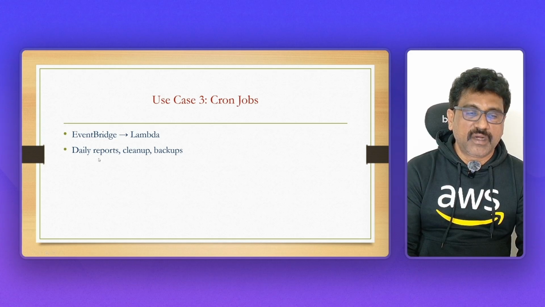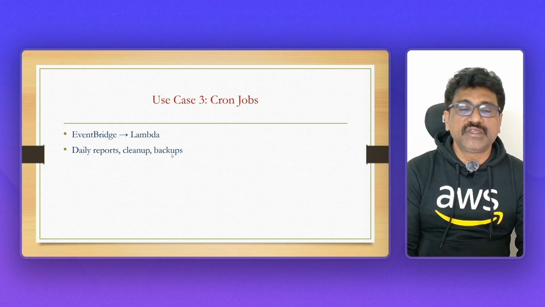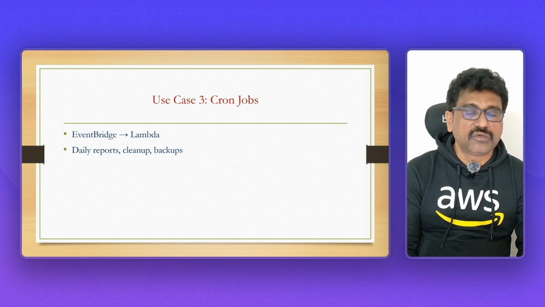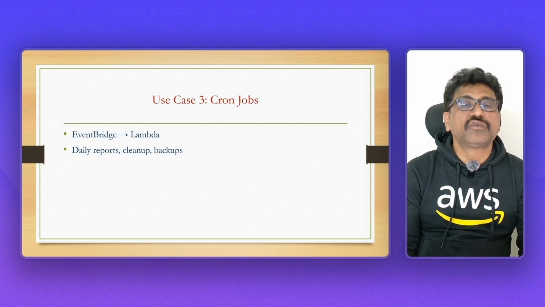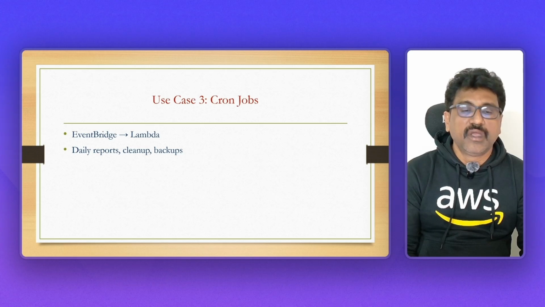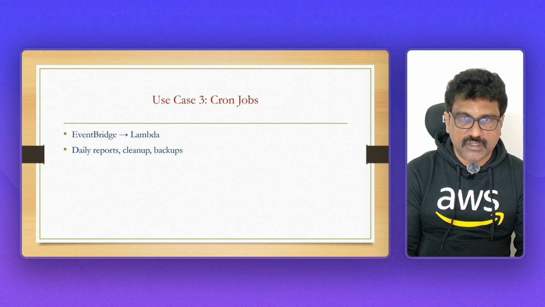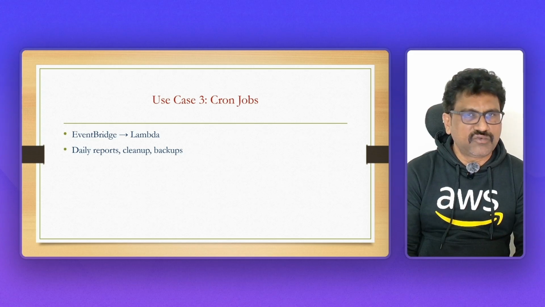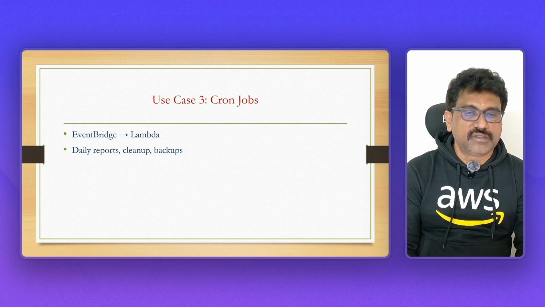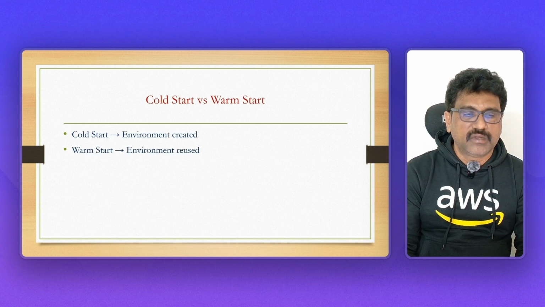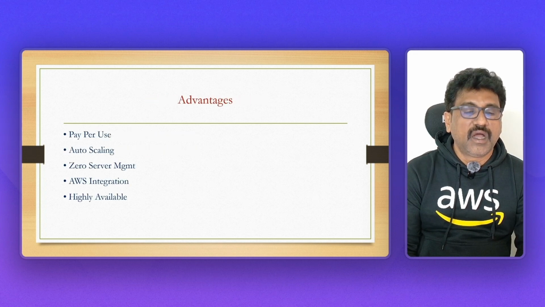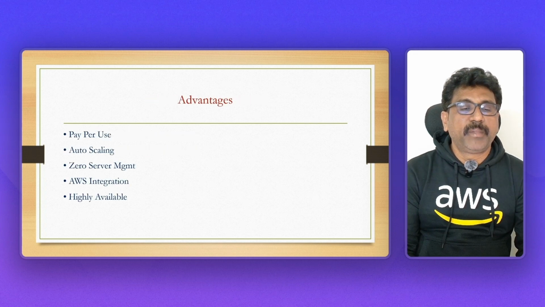EventBridge with Lambda: daily reports, cleanup, and backups. See here, daily reports will be done on a regular basis, and cleanup and backups also. Instead of doing them manually or by using EC2, you can just integrate Lambda by writing the code, and make that work easy. In this use case, we will be doing it by running cron jobs.